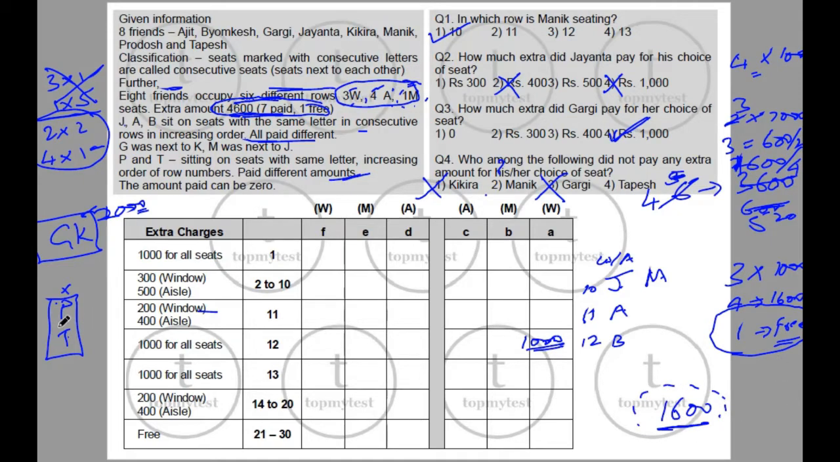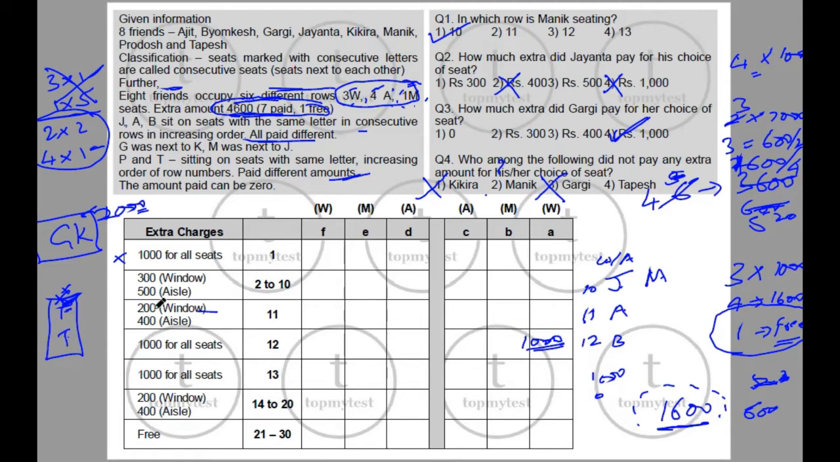Okay. Now, if P pays 1000, if P is in the 1000 rupee seat, T can be in the 0 rupee seat, which means the remaining 3 people among them will pay only 600 rupees. Now 600 rupees, is it possible for 3 people? These two pay 300. No, these two do pay different amounts. 200, 500, it's not possible. So P cannot pay 1000 rupees. P has to be some other seat.